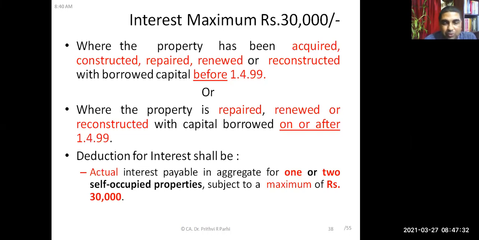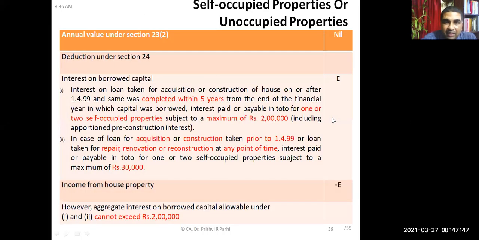Okay. So the actual interest payable in aggregate of 1 or 2 self-occupied houses, as we discussed earlier, one can claim maximum 2 houses as self-occupied houses. So maximum amount of 30,000 can be allowed here. Now let me summarize what we have learned with regard to self-occupied house. Annual value will be nil. We know that. And deductions under section 24 are like this.